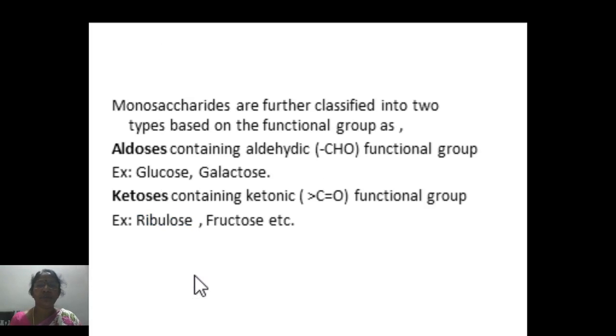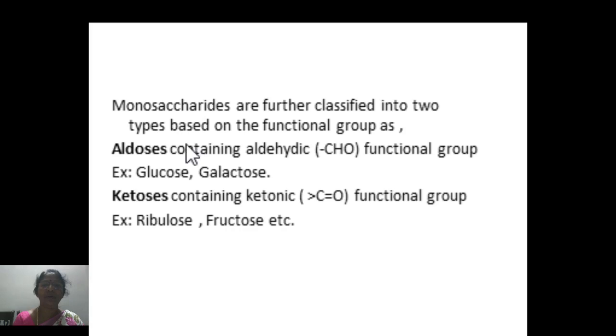Coming to little details about monosaccharides. Monosaccharides, as we understood, are the simple sugars. However, these are of two types depending on the major functional group that they contain. One should recall that carbohydrates are nothing but polyhydroxyaldehydes or ketones.